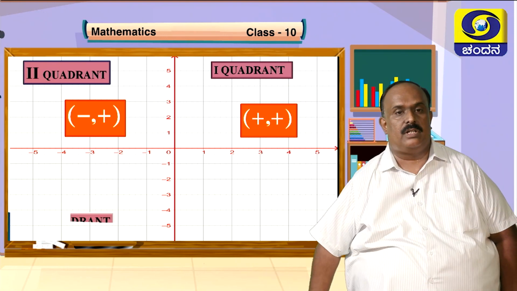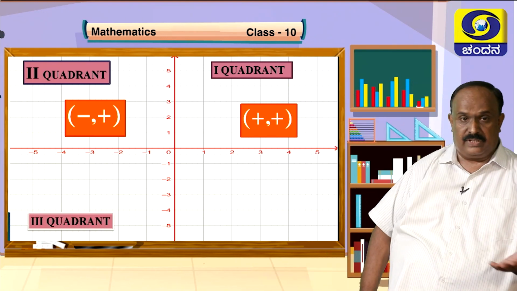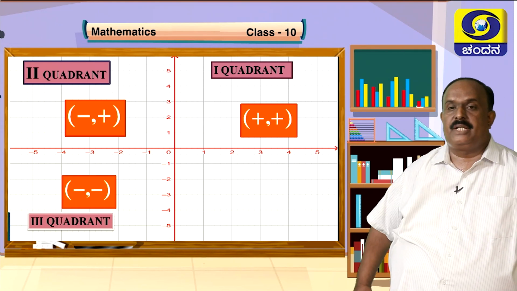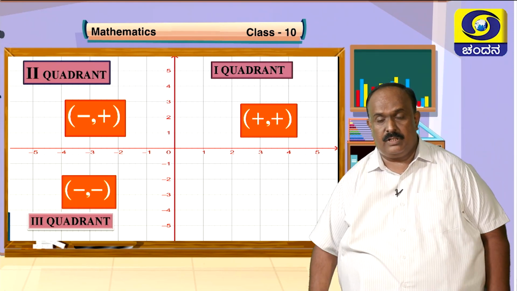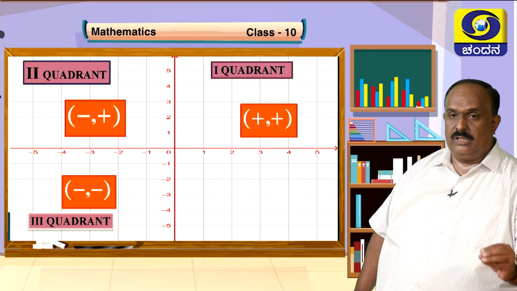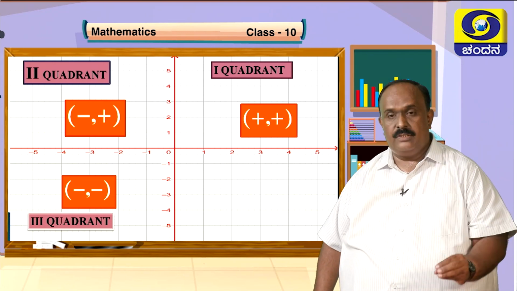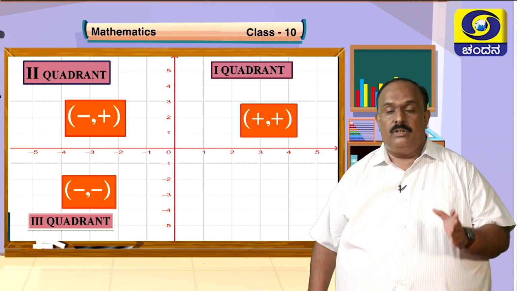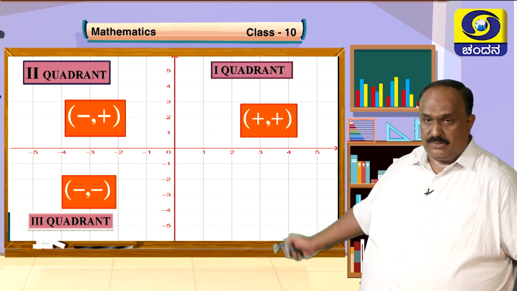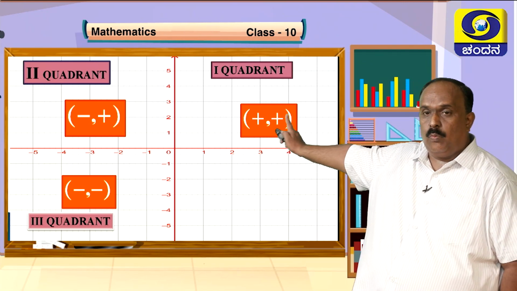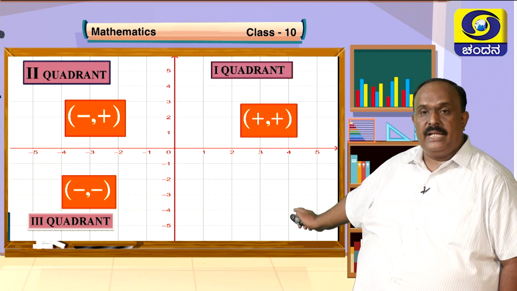Coming to the third quadrant, here both x and y are negative: (-2, -4), (-3, -7). Such points fall in the third quadrant. The third quadrant is the X dash O Y dash plane.